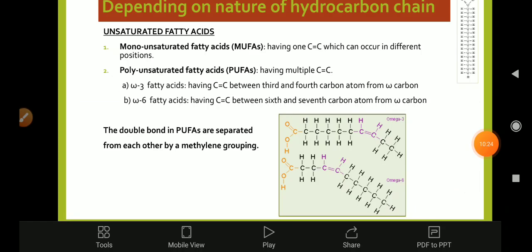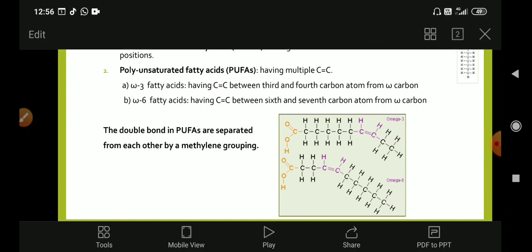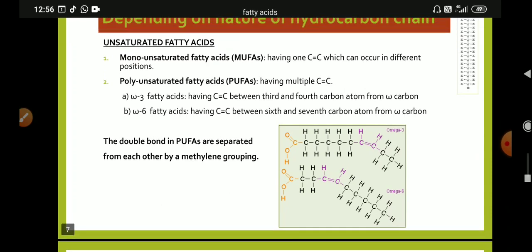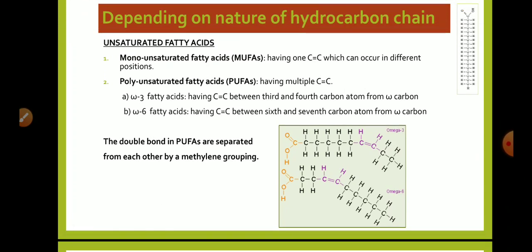Now the unsaturated fatty acids may be classified into monounsaturated fatty acids, also known as MUFAs, and they have one carbon-carbon double bond which can occur in different positions, and polyunsaturated fatty acids, which are also known as PUFAs, and they have multiple carbon-carbon double bonds.